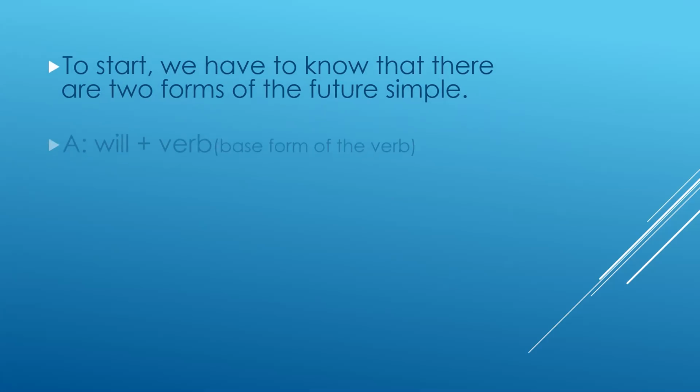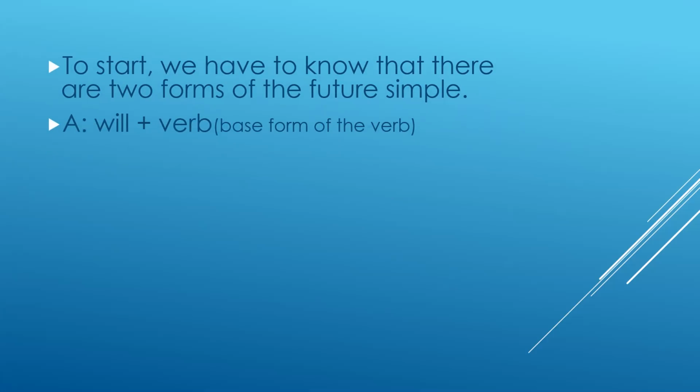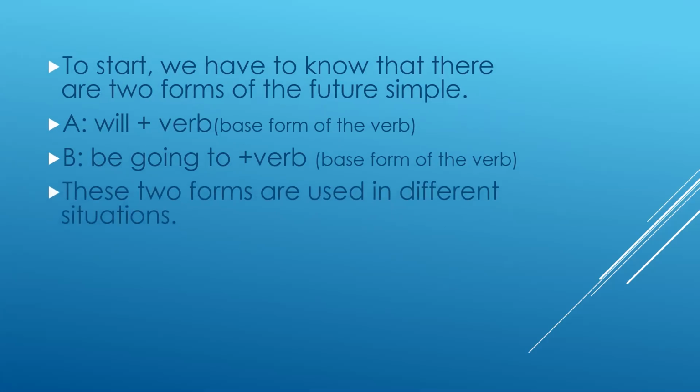The first way is will plus the verb in the infinitive or in the base form of the verb. The second way, be going to, and be here means am or is or are, plus the verb in the base form also. These two forms are used in different situations. Let's see, when do we use will and when do we use going to?